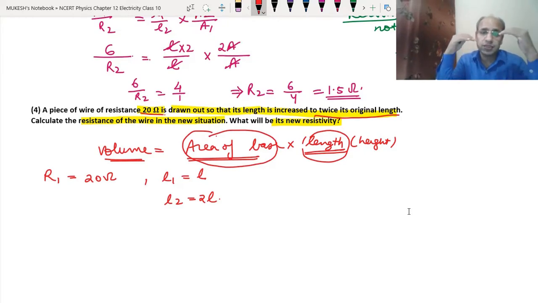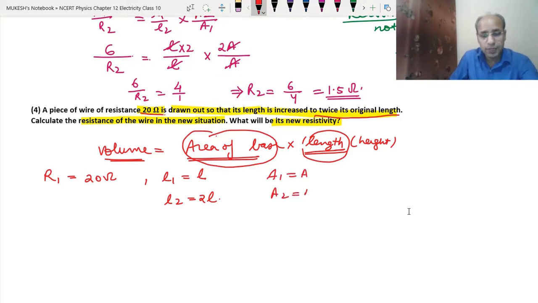We saw this in the first question, third question. When we folded the wire, the length became half and the area became double. Now here the length has become double, so the area becomes half. So if the original area is A, then the new area will be A upon 2. We need to find R2 in the new case, so we will use the same way as we did above.